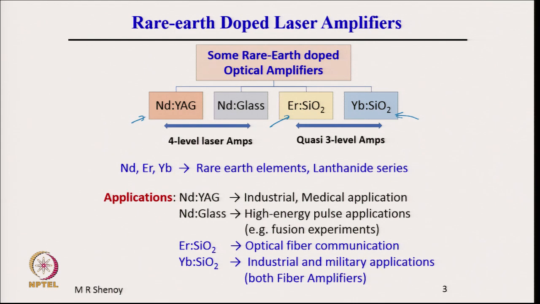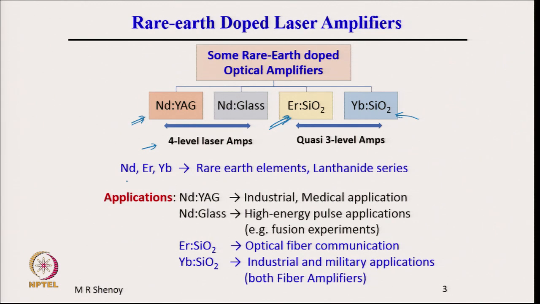The first ones, Nd:YAG and Nd glass, are examples of 4 level laser amplifiers, while erbium in silica and ytterbium in silica are quasi 3 level amplifiers. I will discuss the examples of Nd:YAG and one from here, that is erbium in silica.